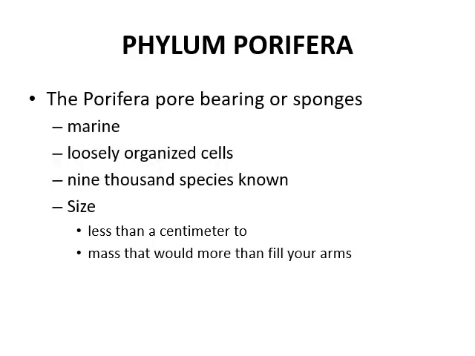Phylum Porifera, or pore-bearing organisms, are the sponges. They are exclusively marine. Loosely arranged cells are present in the body, and 9,000 species of sponges are known. The size ranges from less than a centimeter to a mass that would more than fill your arms.